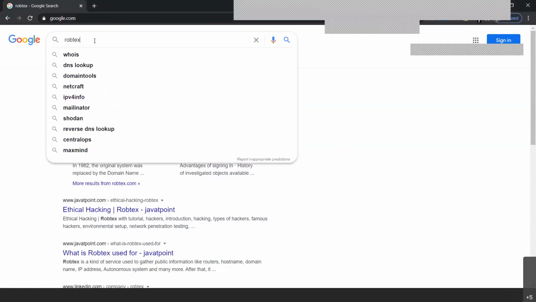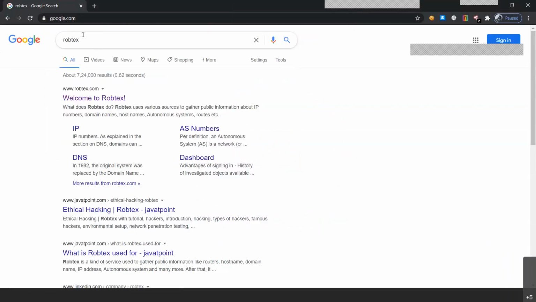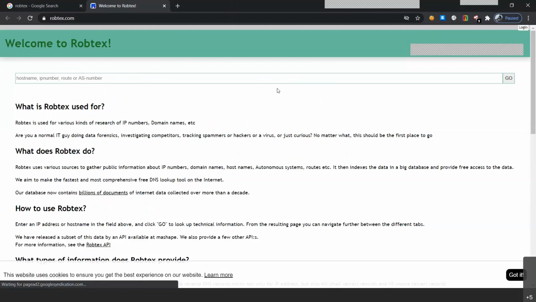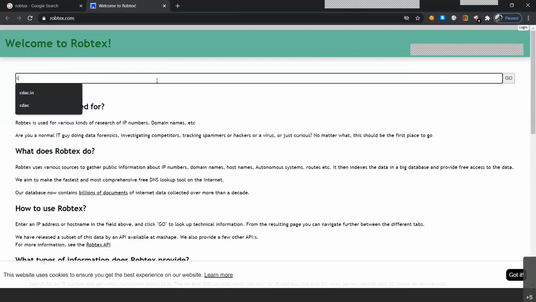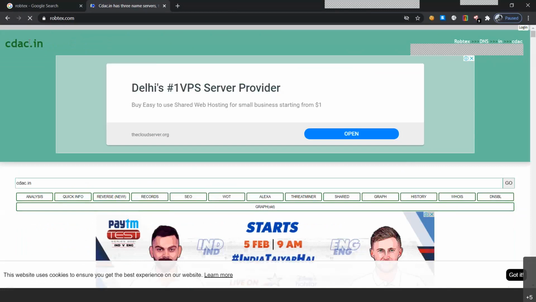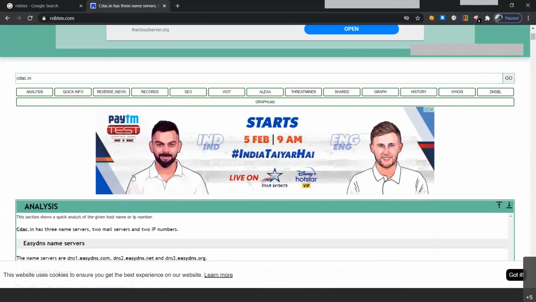So we'll try to find out Robtex first. We'll write Robtex in the search engine, and the first link that we'll get is Welcome to Robtex. We'll click on it. Here what we have to do is write the host name, IP number, route or AS number that is associated with that particular website. So here we will write cdac.in and press enter. So we are getting the cdac.in domain here, and all of the information will be present when we scroll down.